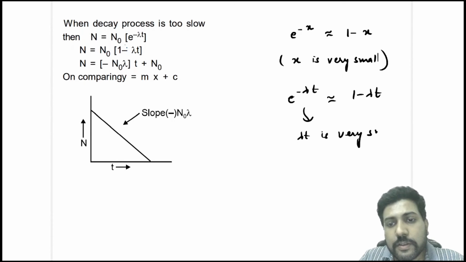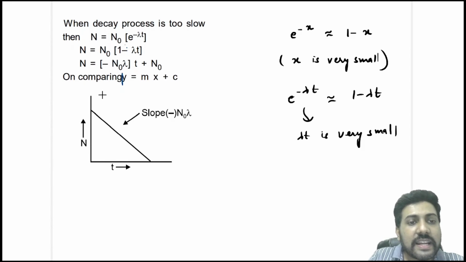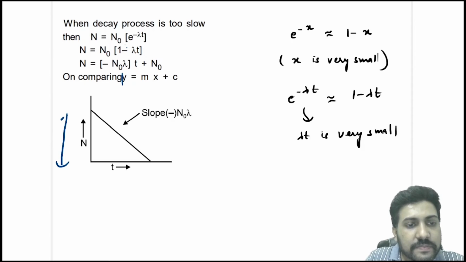Okay, so in that case what we will do is, N can be written as N naught (1 minus lambda t), and N is equal to minus N naught lambda t plus N naught. So on comparing it with y equal to mx plus c, you will get that this is a straight line with a negative slope, minus N naught lambda, and the positive y-intercept, which is equal to N naught.